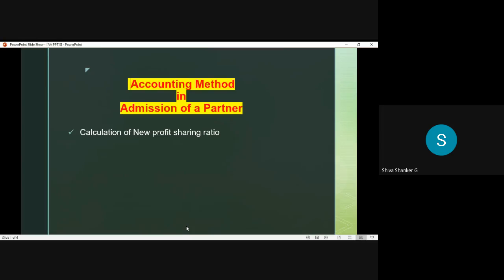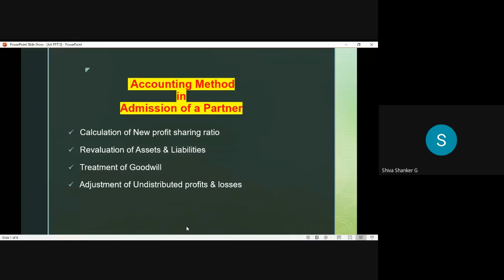Calculation of new profit sharing ratio in three methods already we completed yesterday, right? Next one, revaluation of assets and liabilities. Just note down. Number three, treatment of goodwill. In all the cases, the very important adjustment is treatment of goodwill. Maybe admission or retirement or death of a partner, in all the cases, the major adjustment is treatment of goodwill.